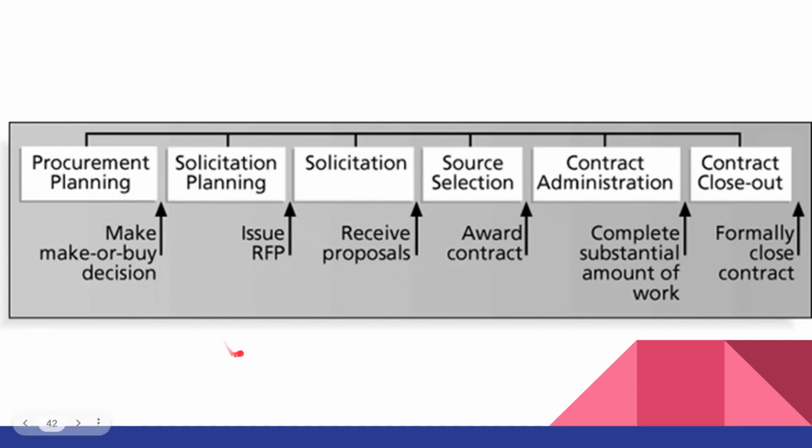Solicitation planning means you are looking for potential partners, third parties. You can explain this will take maybe 3 or 4 weeks, depending on how many work packages we have to search for in the market.